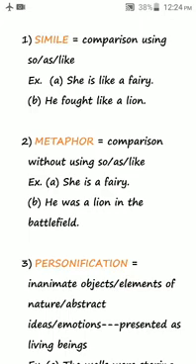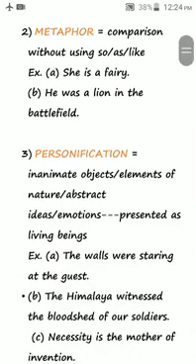Simile and metaphor can be converted into each other, as we have done with example A. She is like a fairy, so you can say she is a fairy. Or instead of he is a fox, or he is like a fox, or he is cunning like a fox. Next is personification.